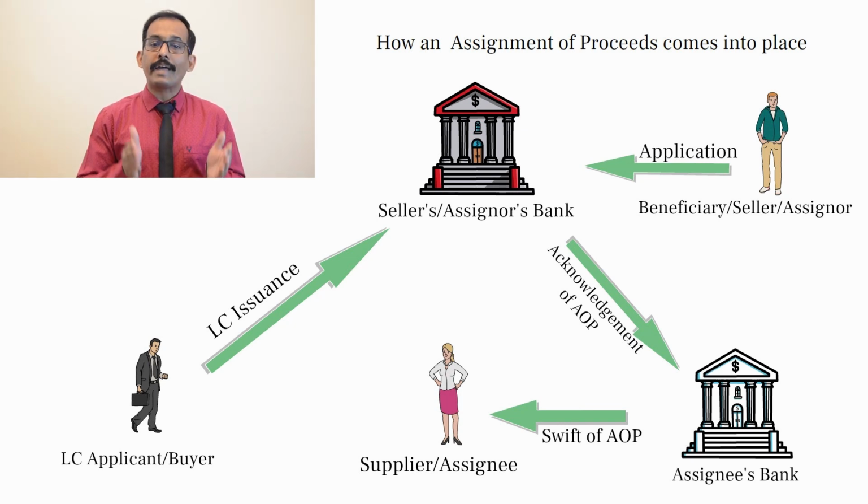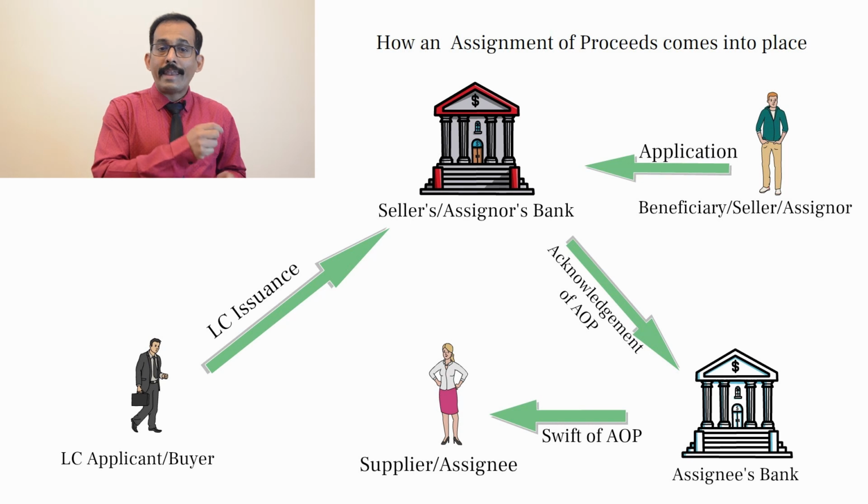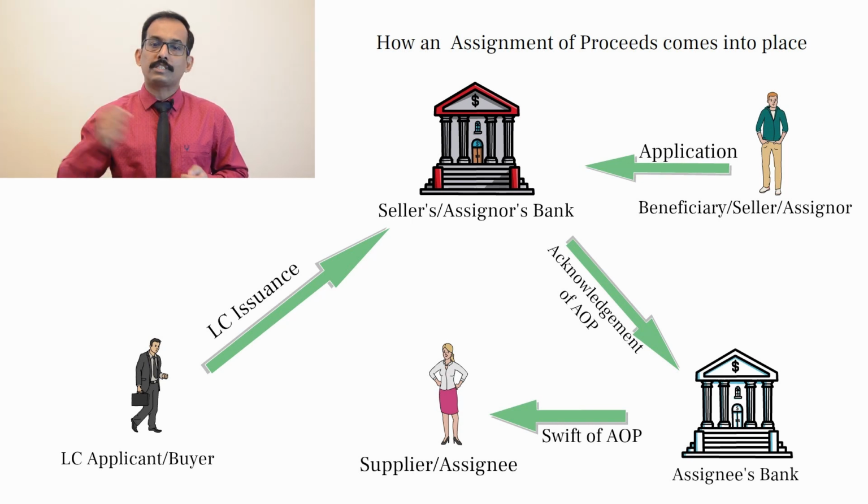The amount of the AOP has to be within the limits of the LC. That means it can be either for the full amount of the LC or it can be lesser than the LC amount. The SWIFT message of the AOP would state that as per the request of the assigner, an assignment has been served to the supplier and that the payment against this assignment would be made upon receiving the proceeds from the letter of credit.